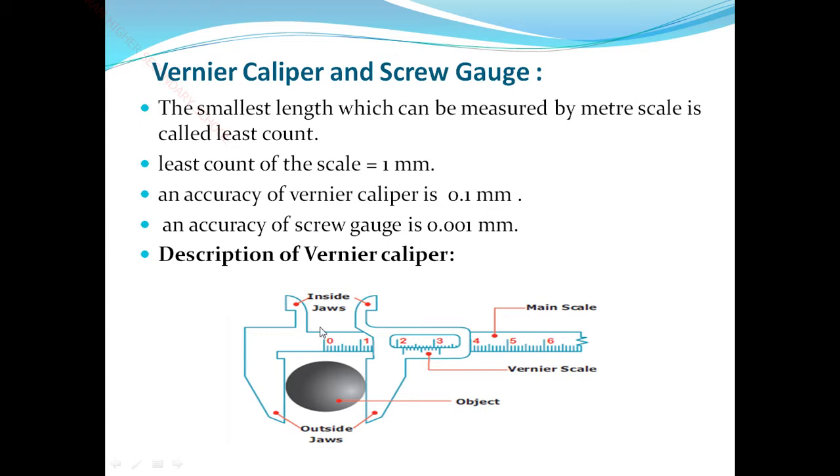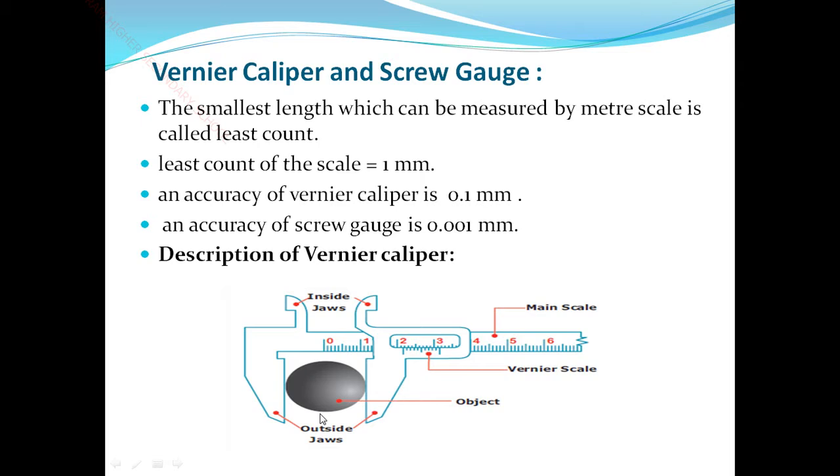Now see about the Vernier caliper. First the instrument: a very long thin steel scale is used. This is the main scale. Inside it is the Vernier scale. The parts are called jaws. This is the inside jaw, this is the outside jaw. The upper jaws are for inside, the lower jaws are for outside.